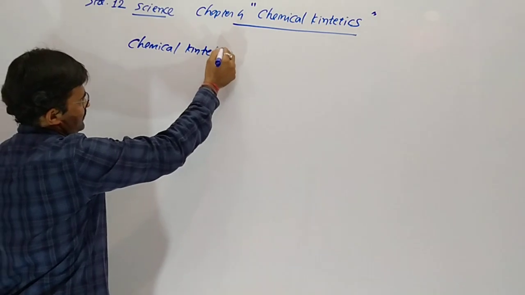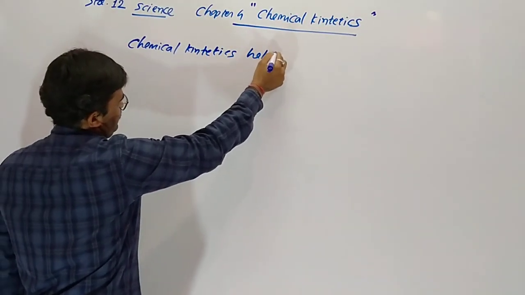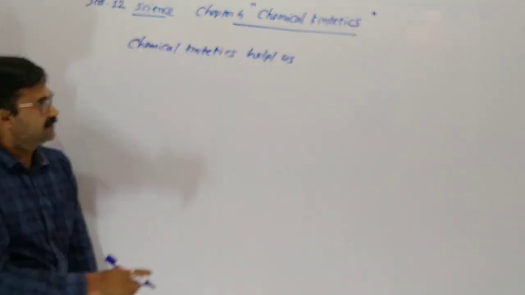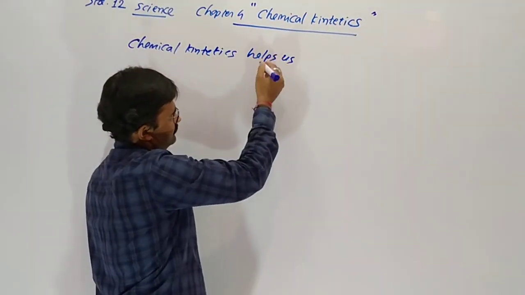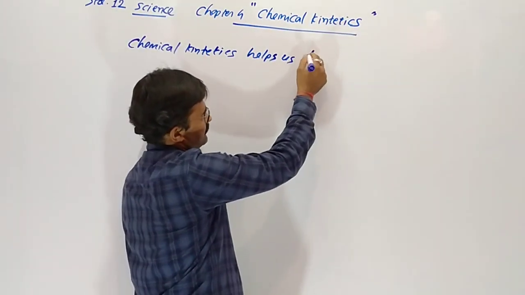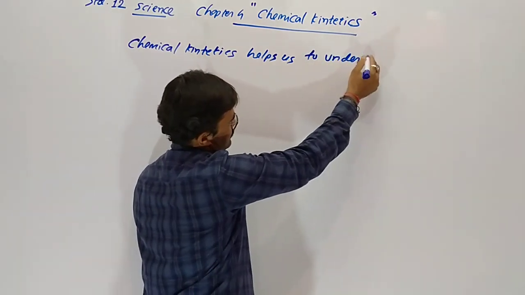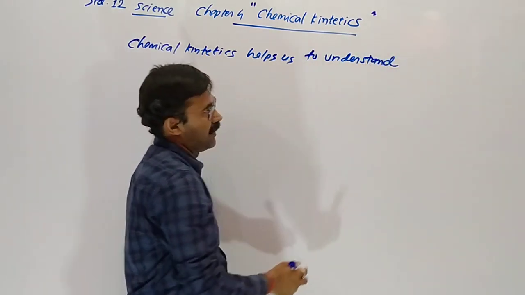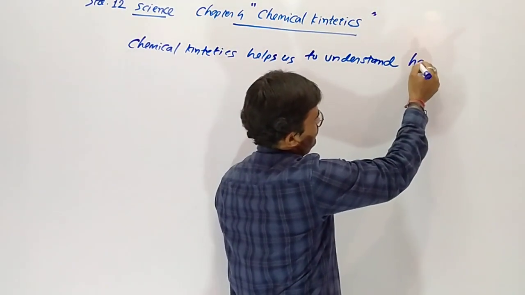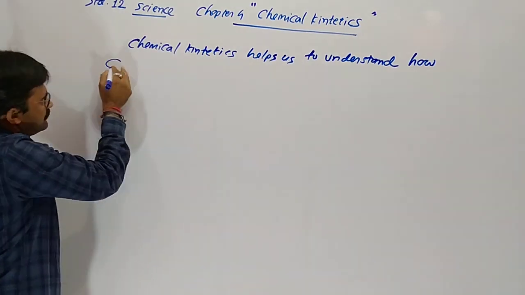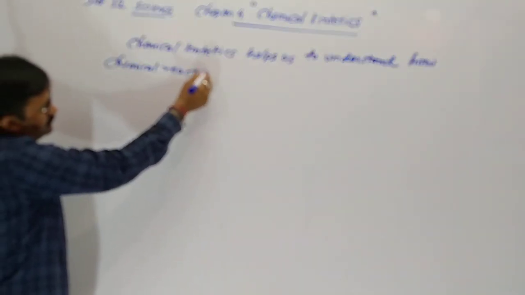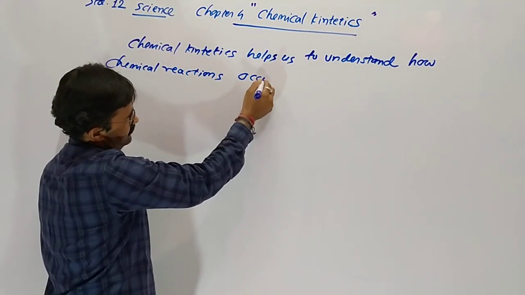Chemical kinetics helps us to understand how chemical reactions occur.